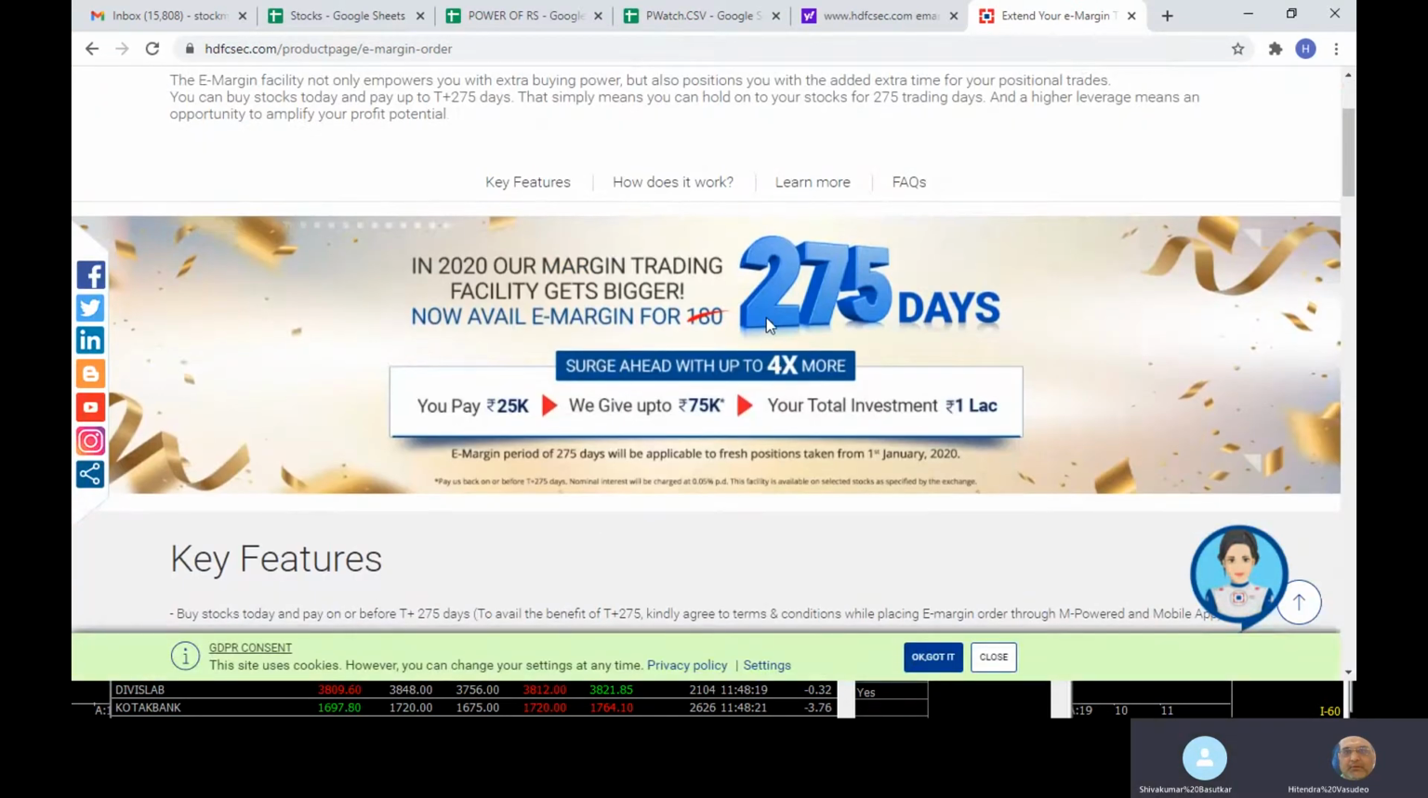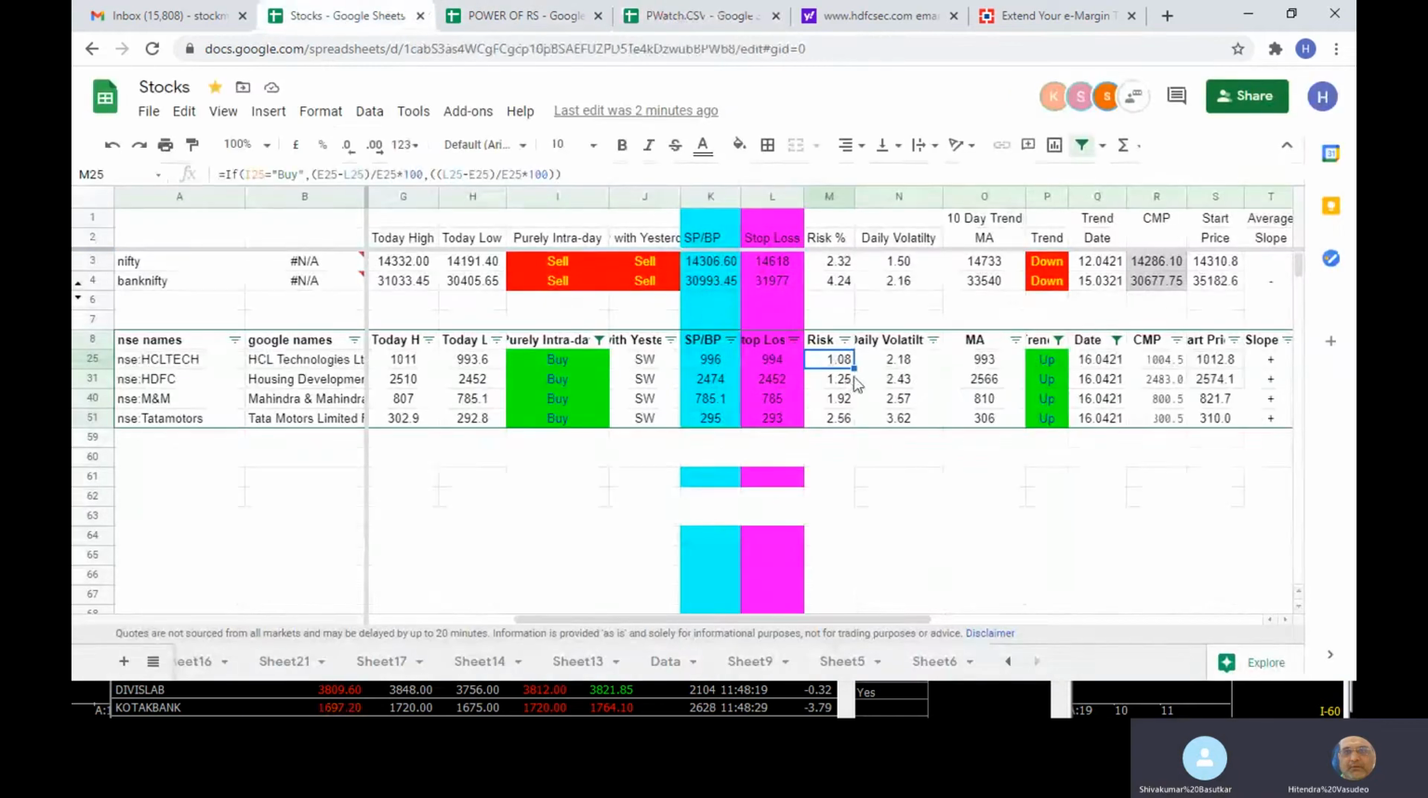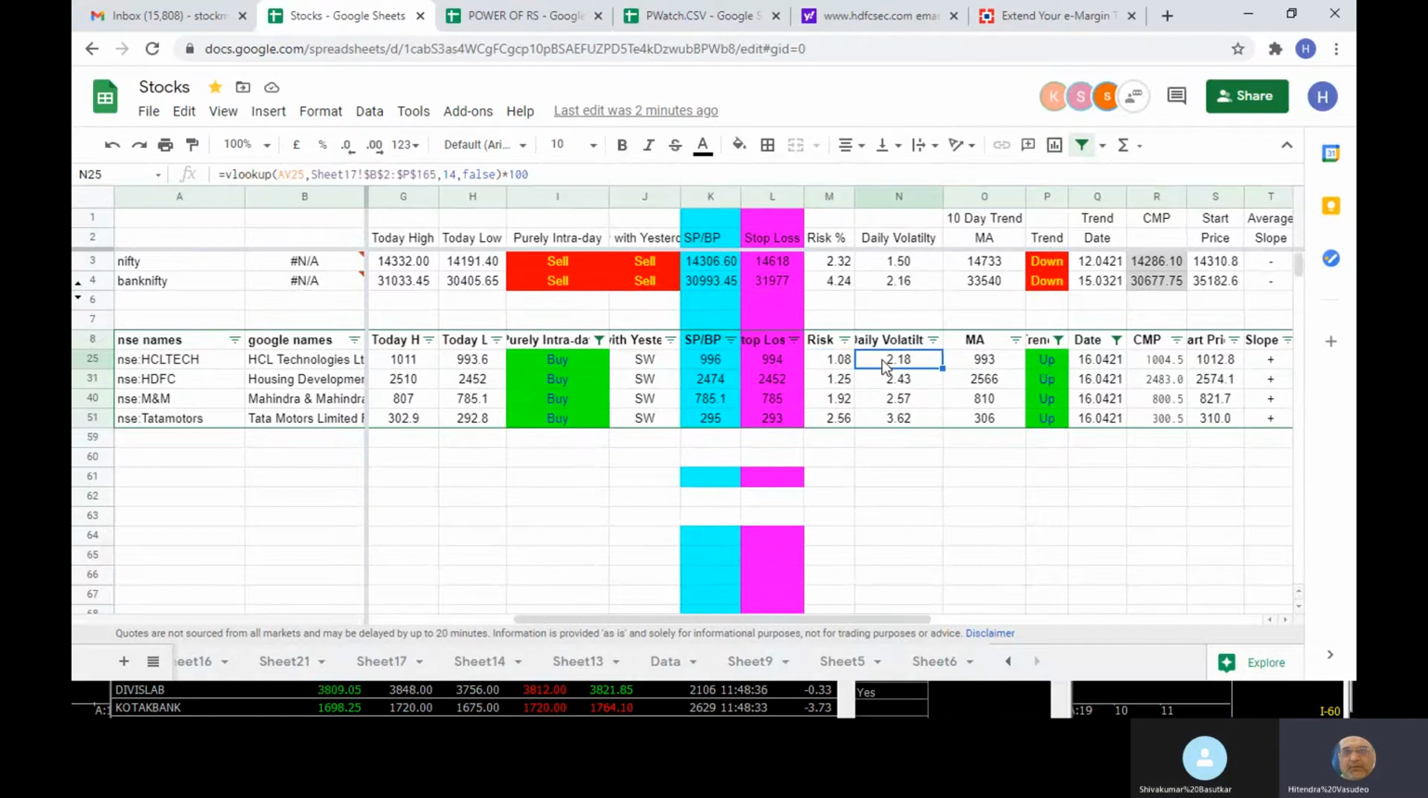So it is like T plus 2. If you are going to hold for 2 days, 3 days, and the trend turns down, like you bought HCL Tech and it turns down, then you need to exit. Say you are doing 100 shares, that means 100 shares would be about 1 lakh.